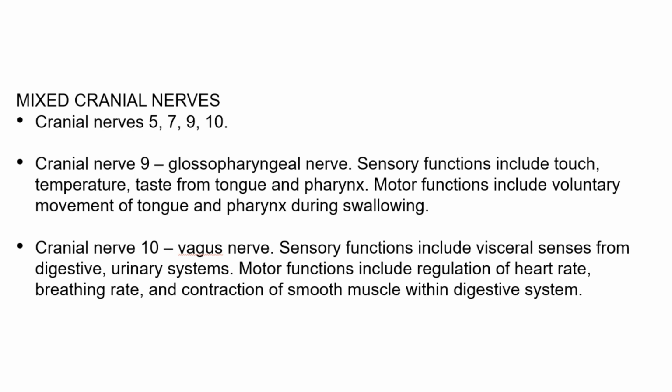Cranial nerve 10 is the vagus nerve, which is an unusual cranial nerve since it is the only cranial nerve to have functions beyond the head and the neck. Its sensory functions include sensing stimuli from the digestive and urinary systems. Its motor functions include controlling heart rate, breathing rate, and the contraction of the smooth muscle that's found within the walls of the digestive system organs and structures.